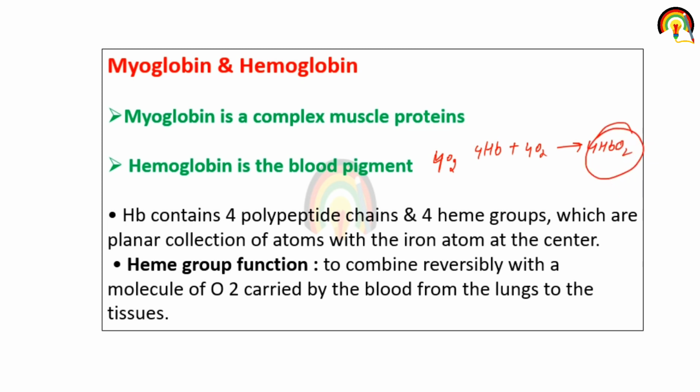It combines reversibly with a molecule of oxygen carried by the blood from the lungs to the tissue. So what is the main function of the heme group? To combine with oxygen carried by the blood from the lungs to the tissues. Its main function is to provide oxygenated blood to all parts of the body.